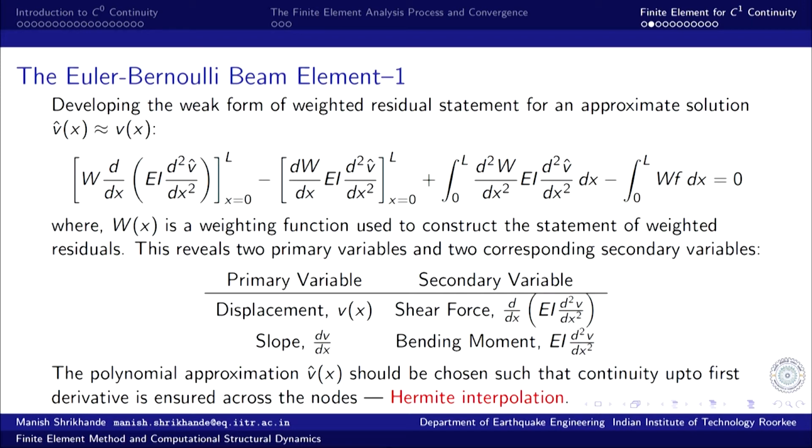So, this weak form, particularly when we interpret it in the Galerkin approach, where the weighting function is the same as the approximation function, becomes entirely identical to the statement of the principle of virtual work that is so well known in the field of structural mechanics.